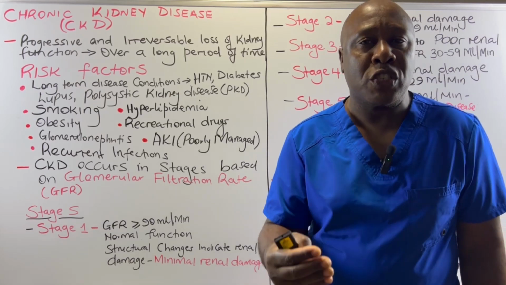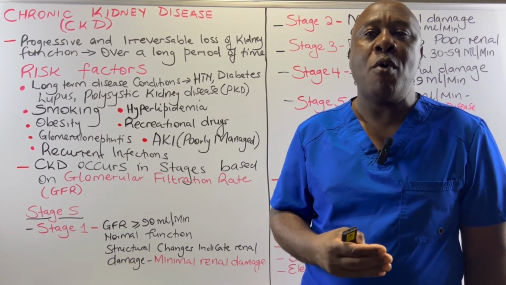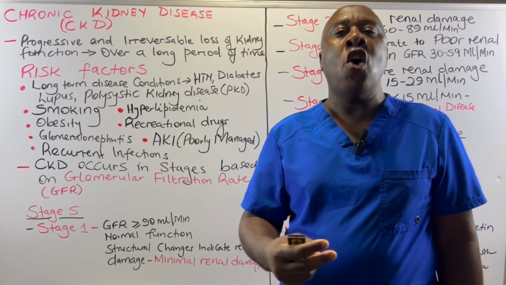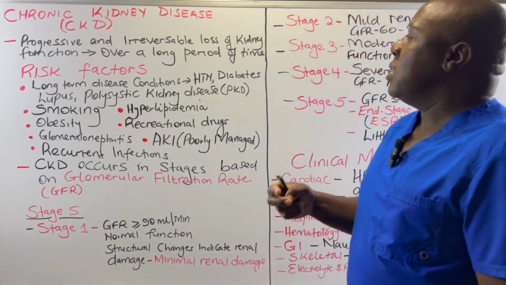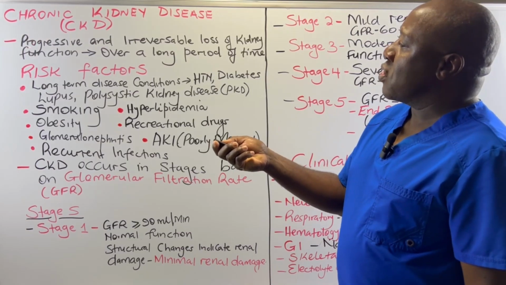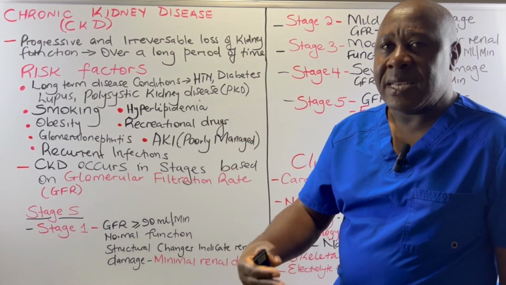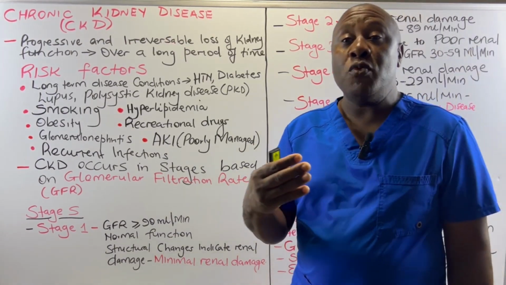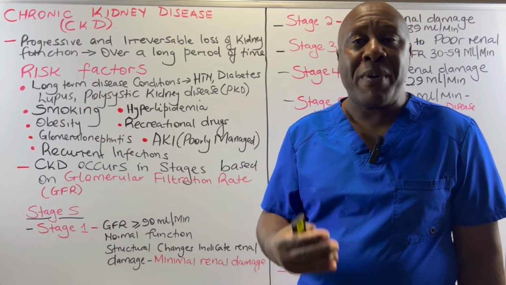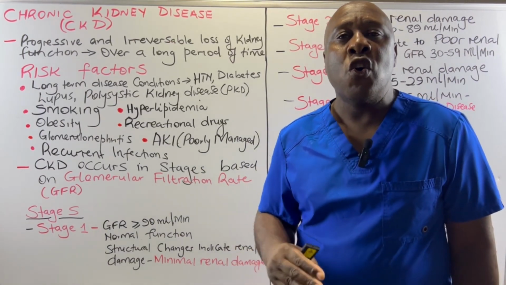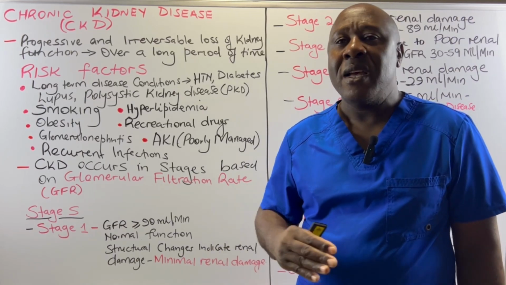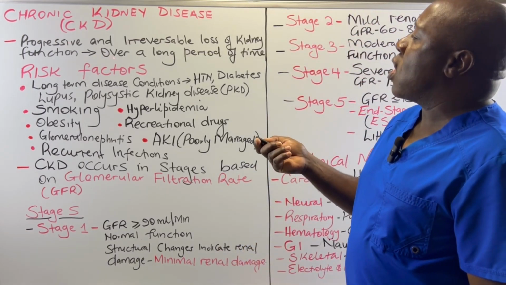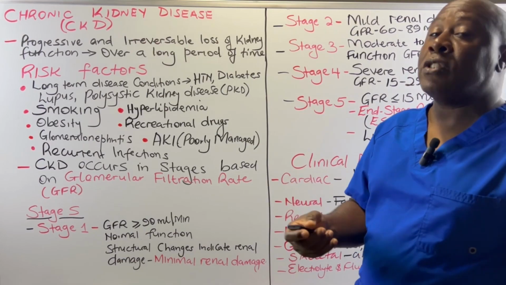We can restore the kidneys back to their normal function if we address the causes of acute kidney injury on a timely basis. But with CKD, it is progressive, meaning it occurs in stages, and it is irreversible. We cannot recover that part of kidney function which has already been lost. Once the function is lost, that is it. We cannot do anything about it. And then number three, CKD occurs over a long period of time.